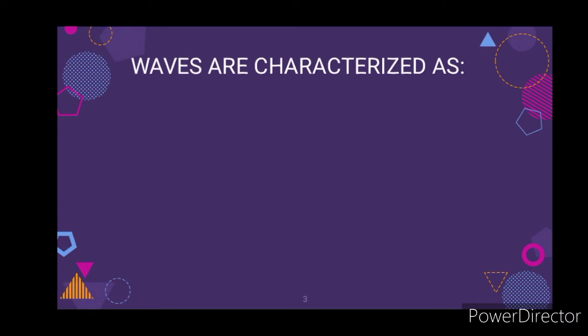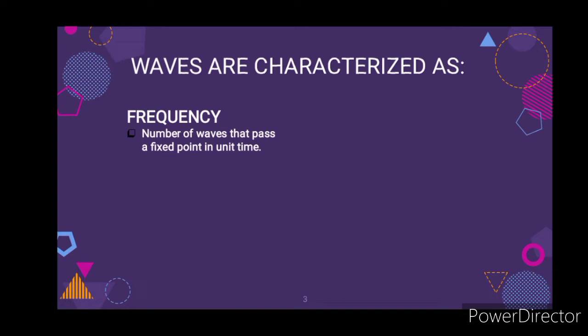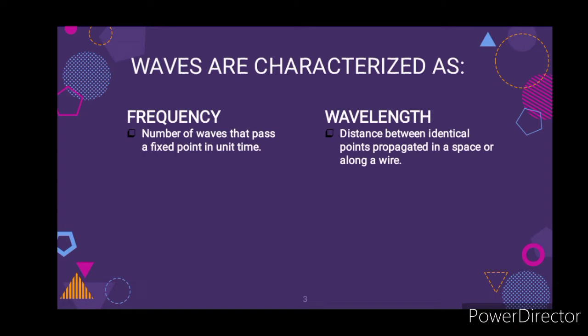What do we mean by this? When we say frequency, it refers to the number of waves that pass a fixed point in unit time. In other words, it is the number of cycles undergone during 1 unit of time by a body in periodic motion. Next, wavelength, which means the distance between identical points propagated in space or along a wire. It is also related to the frequency by having an inverse relationship.